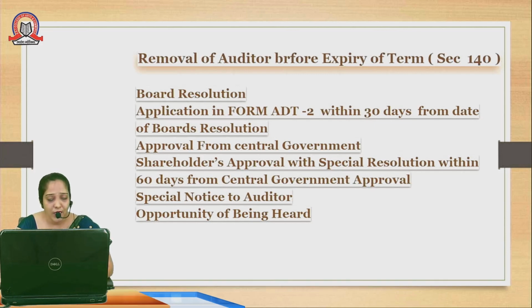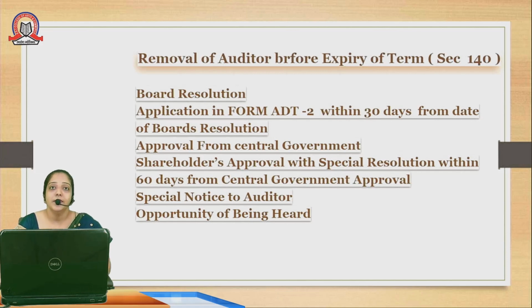First of all, if a company or the board of directors are not willing to continue the same person as an auditor of the company, they have to pass a resolution in the board meeting. Once they pass the resolution, they have to file the application form ADT-2 within 30 days from the date of the board's resolution to the registrar of companies, and also apply to the central government. The central government will give approval or disapproval depending upon the different facts. Then only will the further procedure continue.